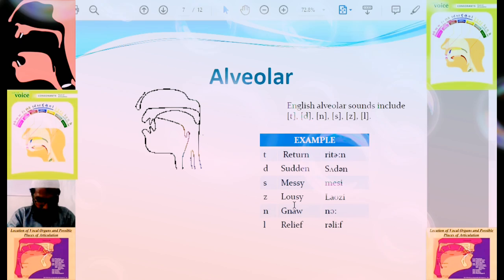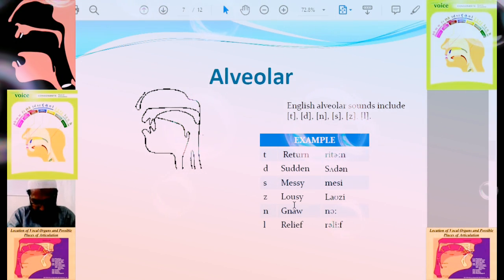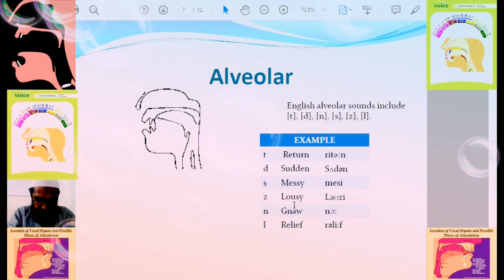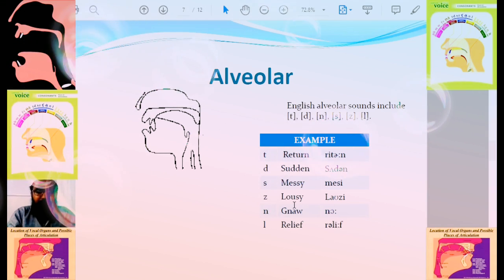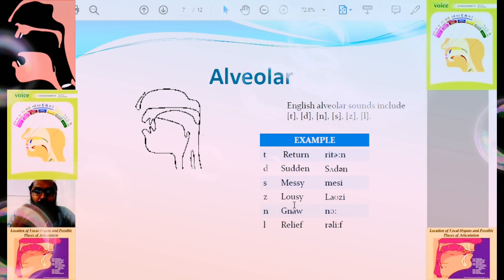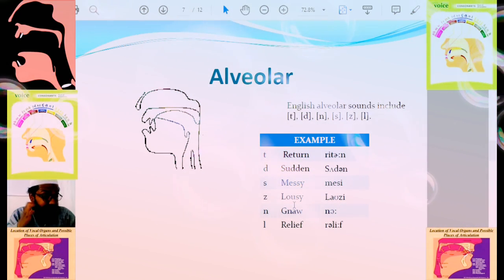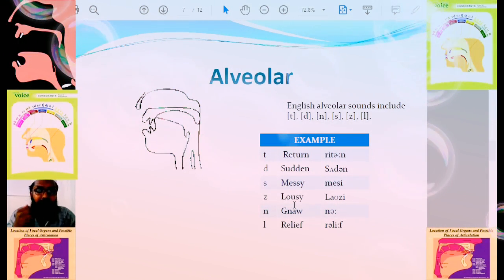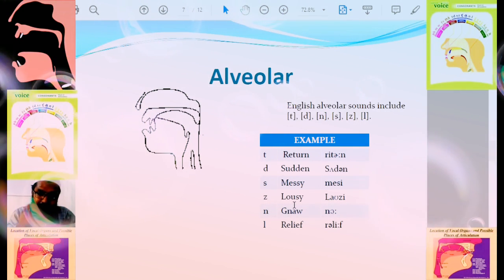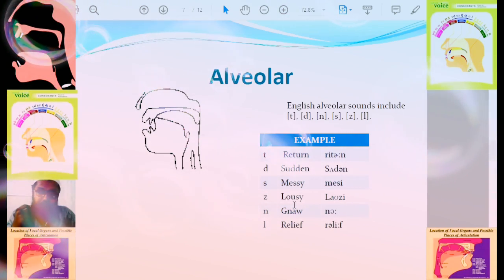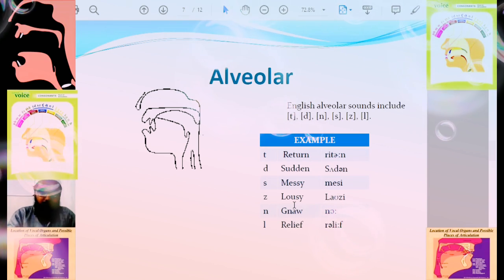Next we are having alveolar. These consonant sounds are produced by the action of the blade of the tongue against the teeth ridge. Just above the upper teeth we have the teeth ridge, and with the blade of the tongue and the teeth ridge we can produce alveolar sounds.